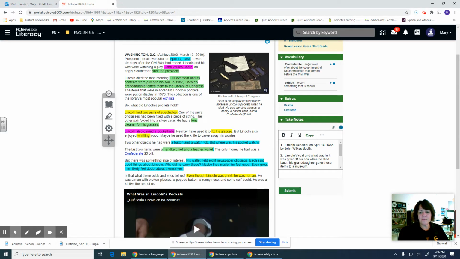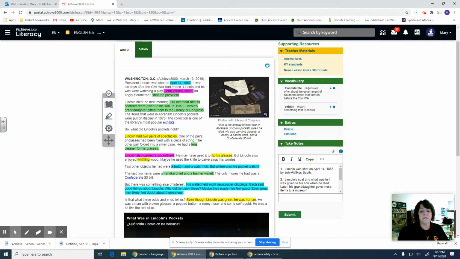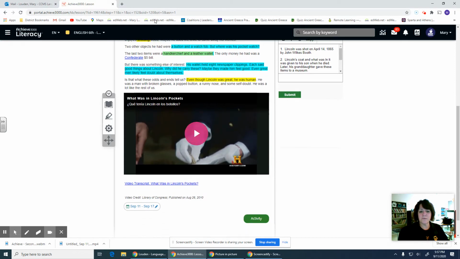The second time we read through, we looked at what we had highlighted, reread each paragraph, and then over here in the note-taking box, we wrote the number of the paragraph. I did all the work on this, but this is what you're going to do. After each number that went along with the paragraph, I just wrote down what that paragraph was mostly about. All right, so once you've done that with every paragraph, the whole thing, you're finished reading the Achieve article twice, and you've watched the video, you're ready for the activity.